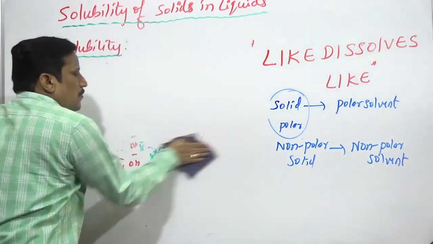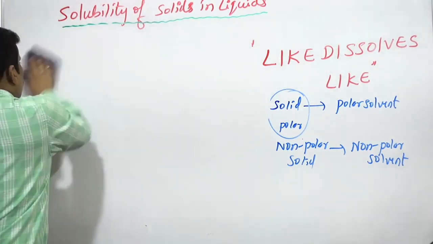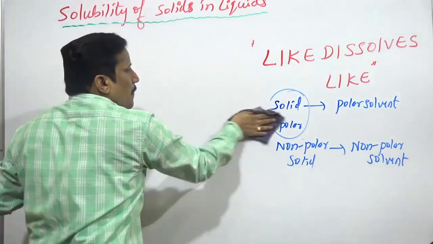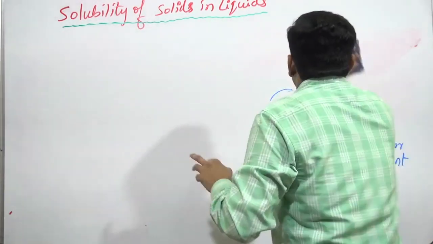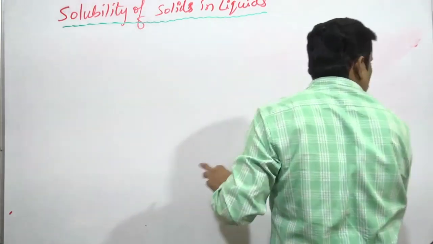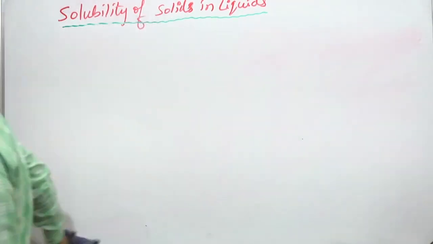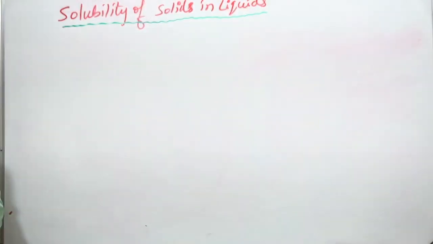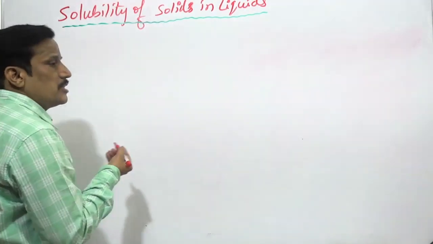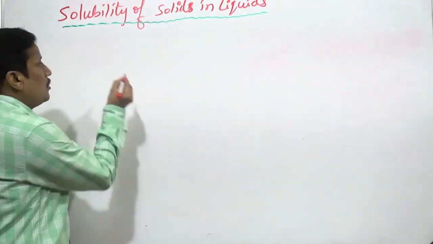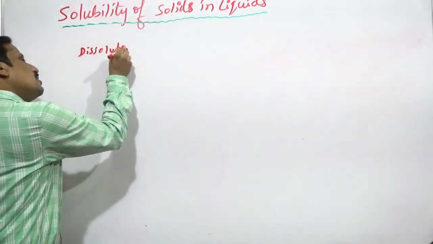Next one is the word I said, this is called dissolution. Okay, what dissolution is, dissolution means what?